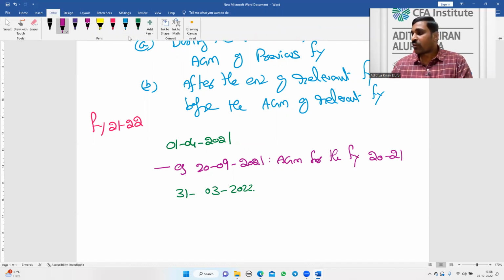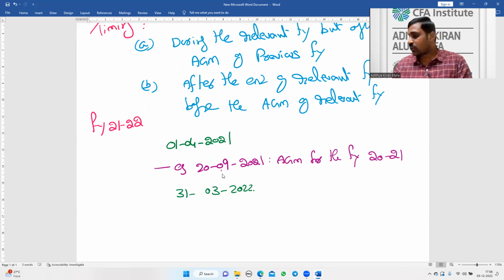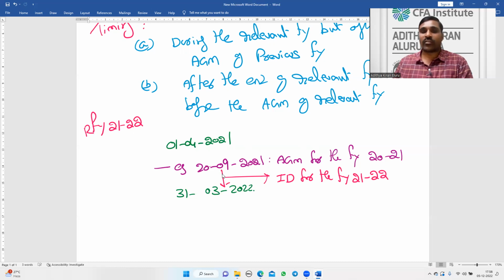Therefore, whatever interim dividend I declare after this AGM, during the relevant financial year, is interim dividend for the financial year 21-22.